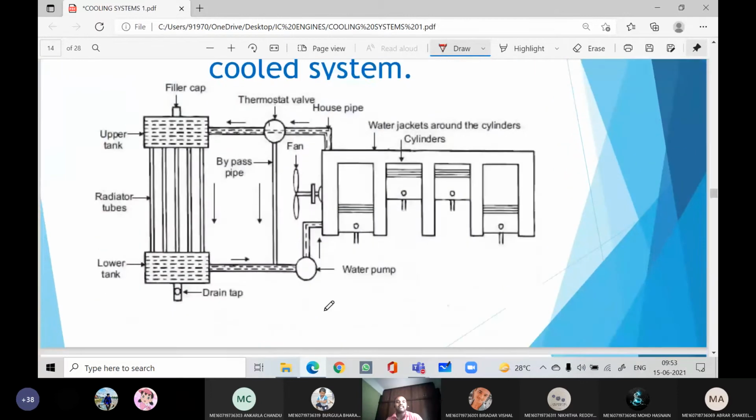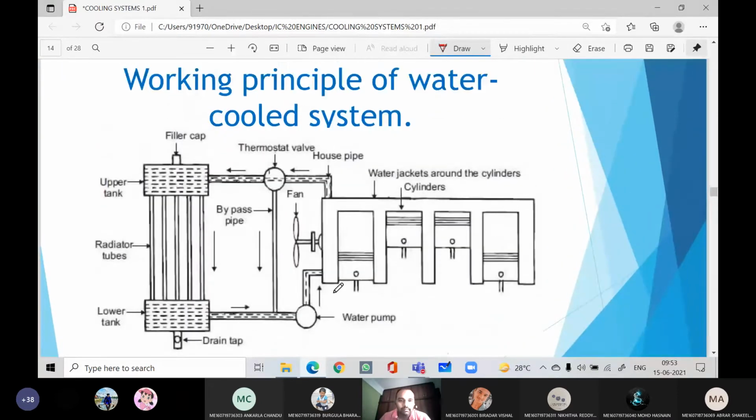Now we can see clearly, in this 2D diagram, how the water cooling system, that is the liquid cooling system, works. Right, now you can see there are 4 cylinders, 1, 2, 3, 4.